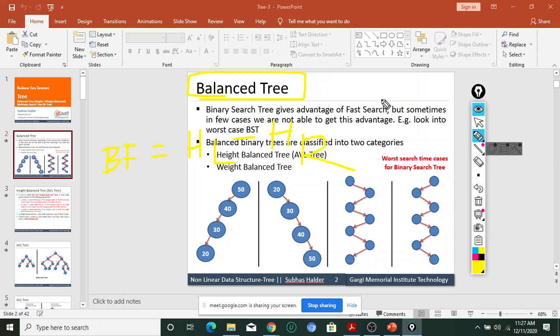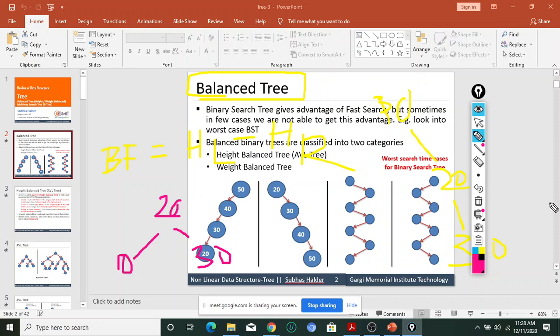Okay. So in this previous example, we see that for example this one 10, 20, and 30. I want to reduce like this. I want 20 at the top, this is 30, and this is 10.